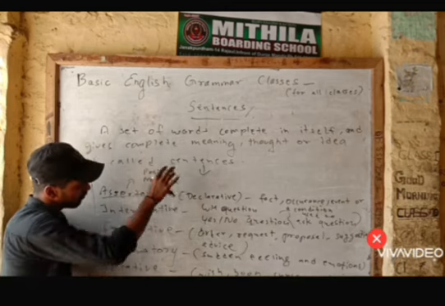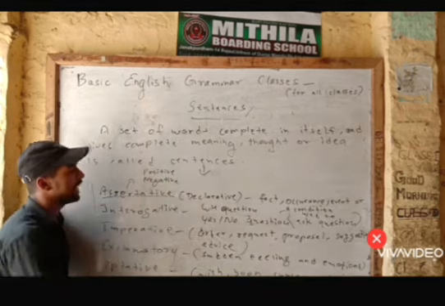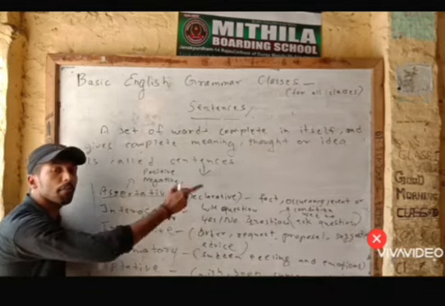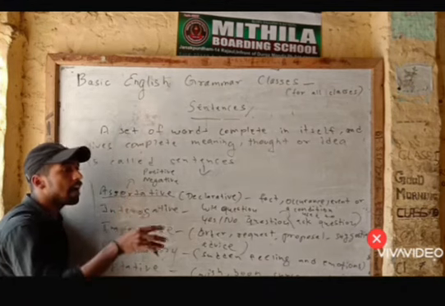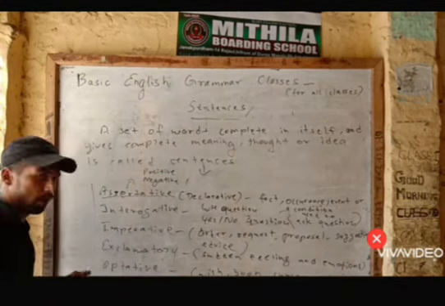Positive way: I am coming to your house. Negative way: I am not coming to your house. Negative sentences are basically, what?